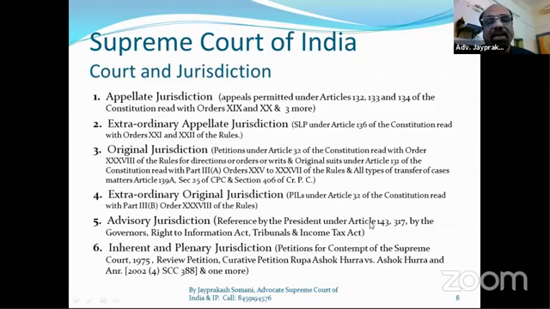I practiced in Tehsil court some years, then Sessions court some years, then Bombay High Court, then CESTAT, that is called Customs Excise Service Tax Appellate Tribunal. I am a life member of the Bar Association of CESTAT of Bombay, and I am a member of the Bombay Bar Association also. And after some years, I shifted to the Supreme Court just for the attraction of the apex court, and now I am practicing in the Supreme Court.